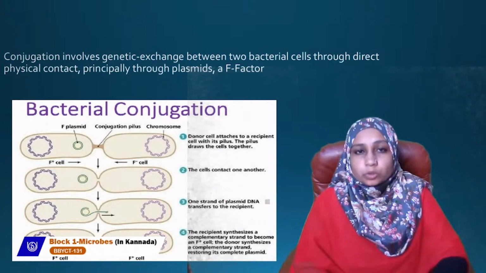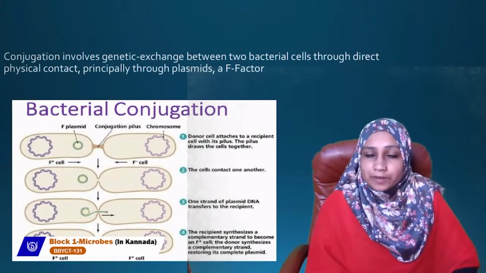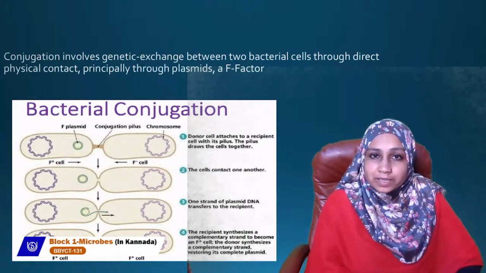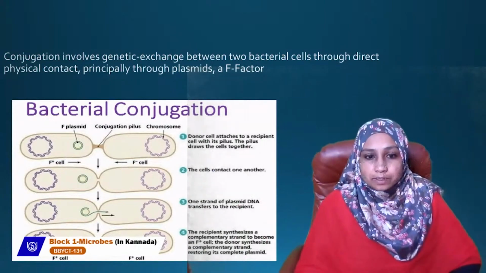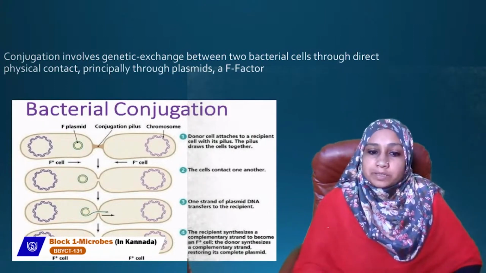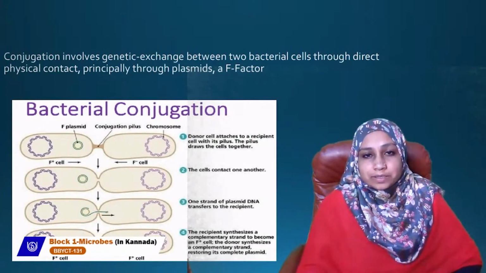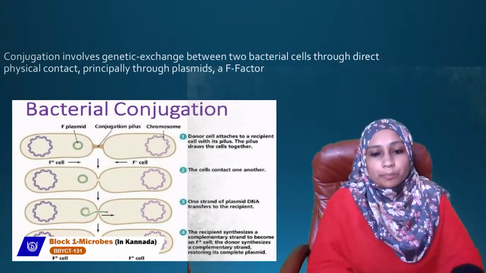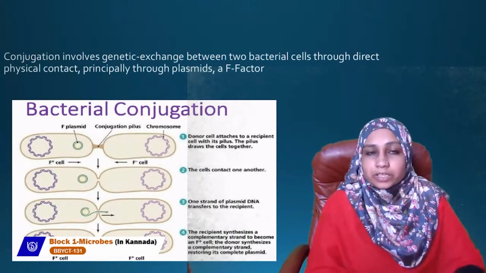When the two cells are in contact, one strand of the F plus factor in the donor cell moves to the recipient cell through the conjugation tube. Once the one strand has come to the recipient cell, it synthesizes a complementary strand to become F plus. And the donor F plus cell, with its one strand, also synthesizes a complementary strand so that it becomes a complete plasmid.